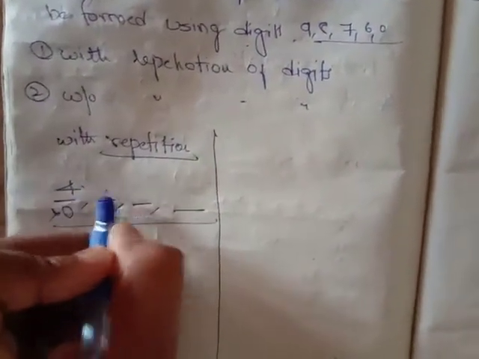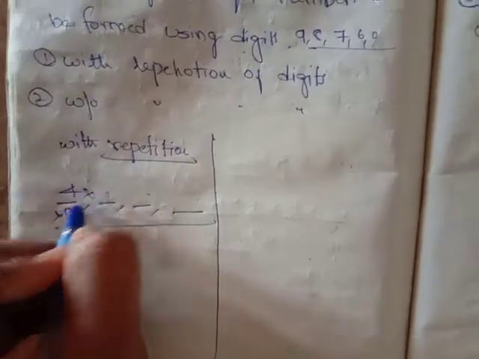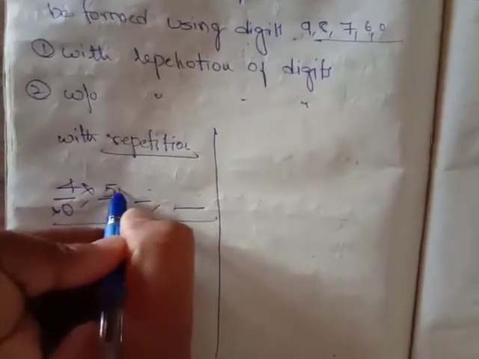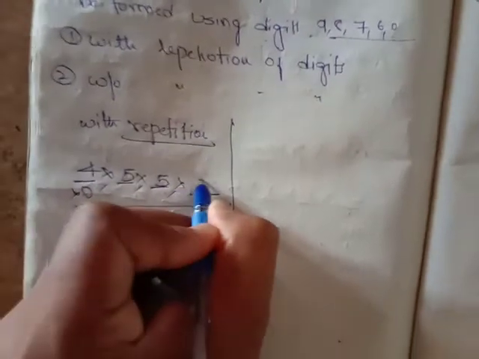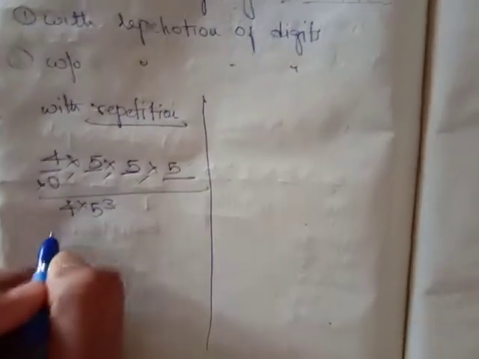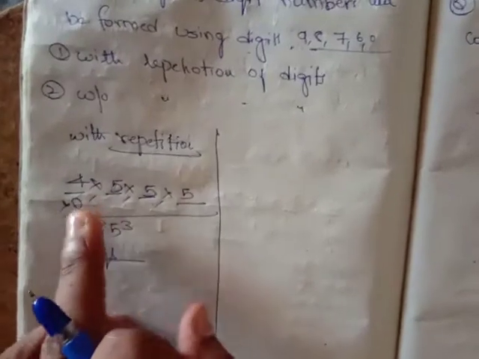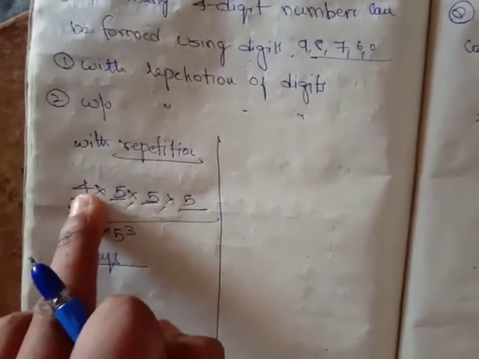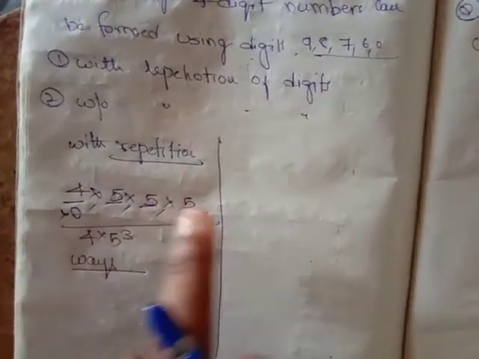But I can keep 0 here, here and here. So how many chances does each have? 5 chances. Each is also having 5 chances. Right, friends, have you got this? So what is the number of ways? 4 into 5 cube ways. Got it, friends? If we keep 0 in the first slot, it will become a 3-digit number.